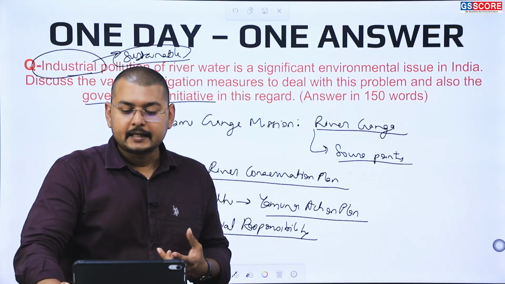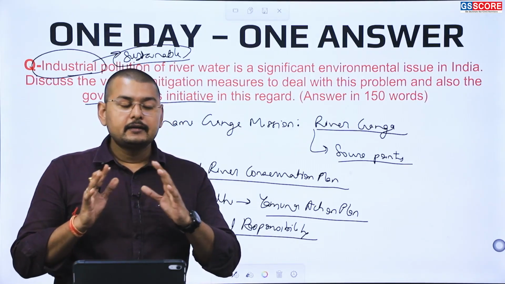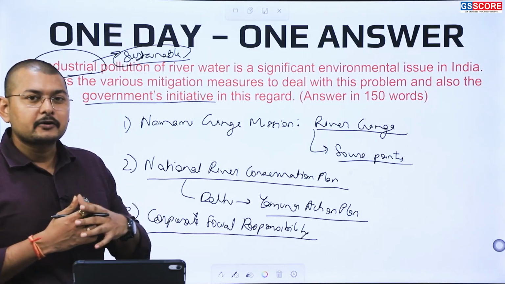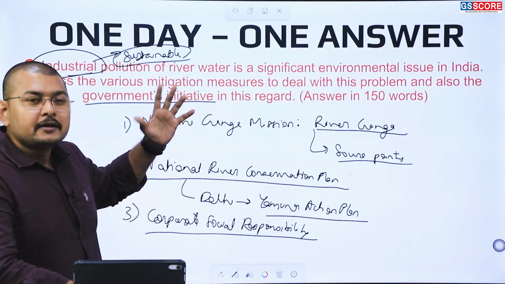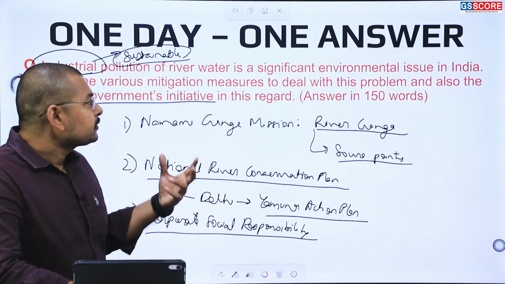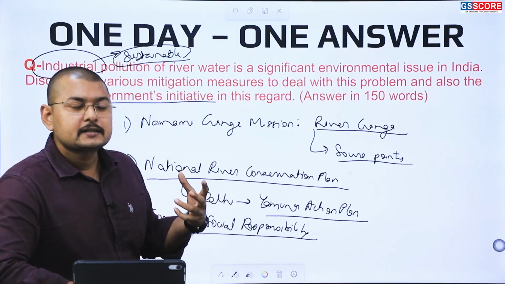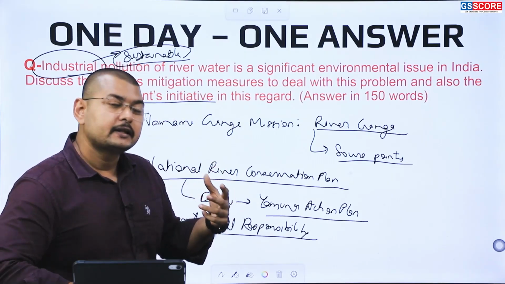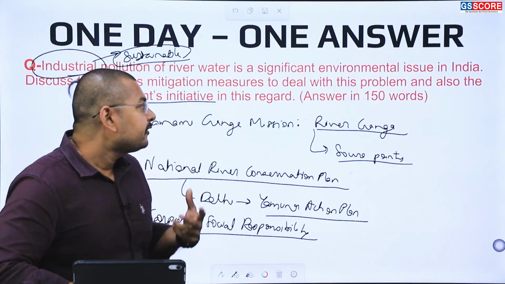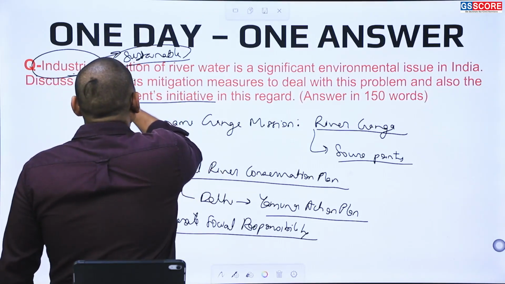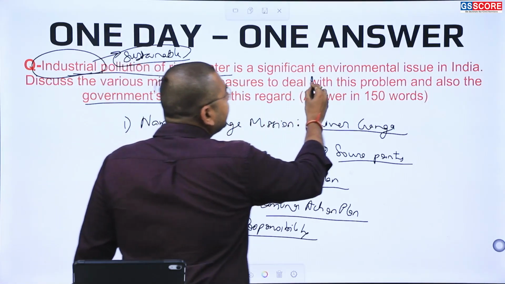So here we see the various industrial pollutions, the chemicals we saw in the previous part, which are getting into the rivers and polluting them. We need to work on the principles and implement the policies in a better manner, along with technological solutions, for problems like the industrial pollution of river water and environmental issues.